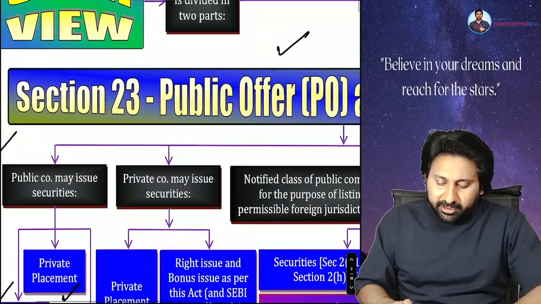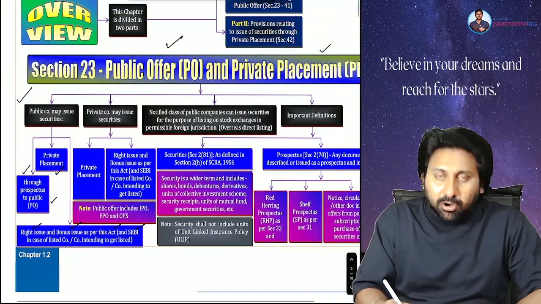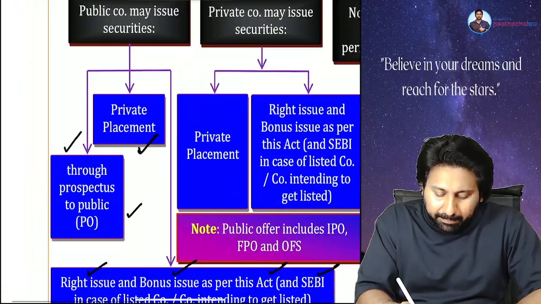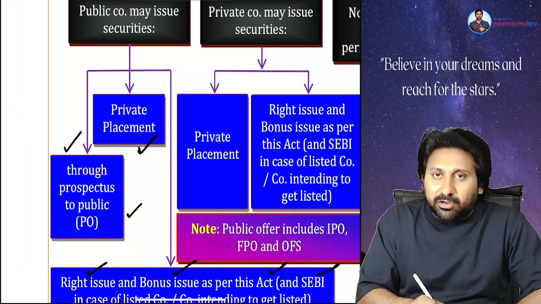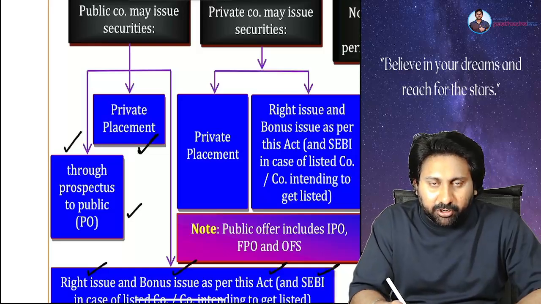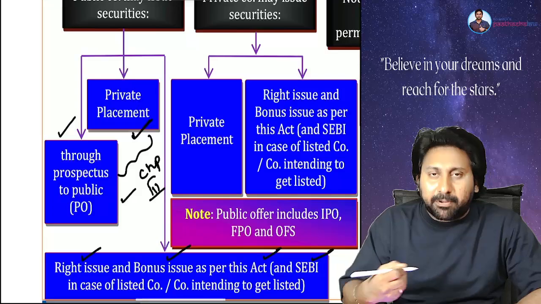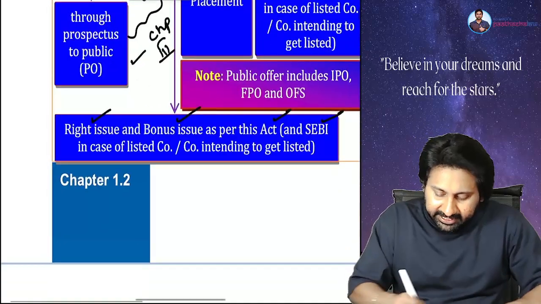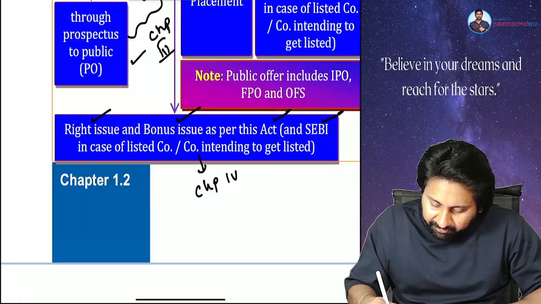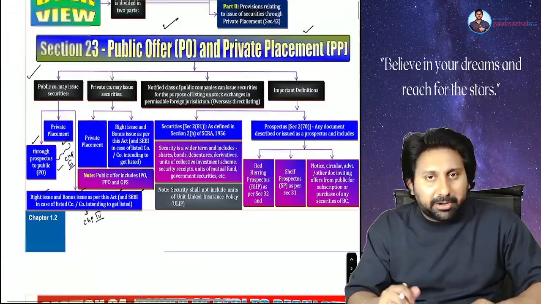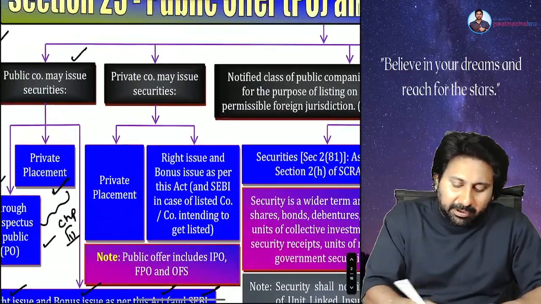So start from the beginning. Section number 23. Concept is public offer and private placement. First, public company can go for public offer or private placement under section 42. These two are dealt by chapter 3 of Companies Act, prospectus. This is dealt by chapter 4, share capital. Already rights issue, bonus issue concept we have completed. This is for the public company.